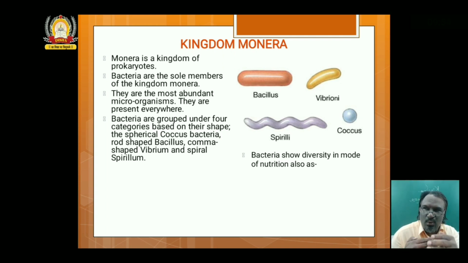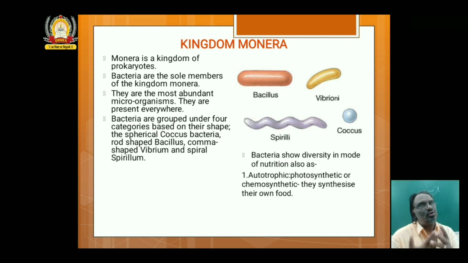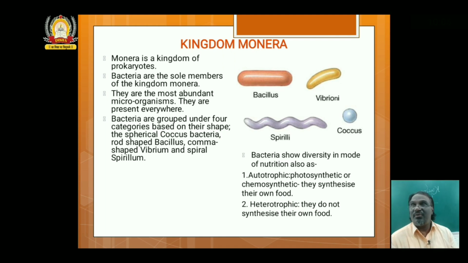If they produce their own food, they are called autotrophic. If they depend on other organisms for food, they are called heterotrophic bacteria. In autotrophic bacteria, again we find two types: photosynthetically autotrophic and chemosynthetically autotrophic. The similarity is both produce their own food, but the method is different.